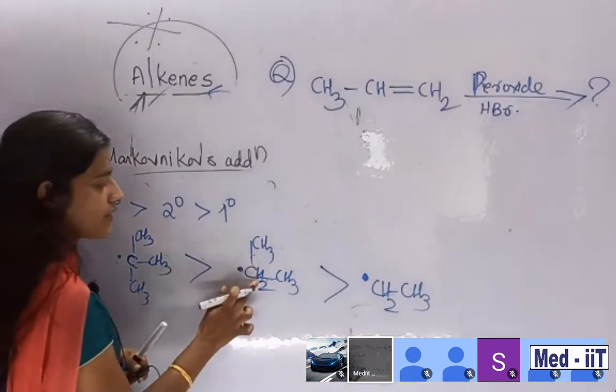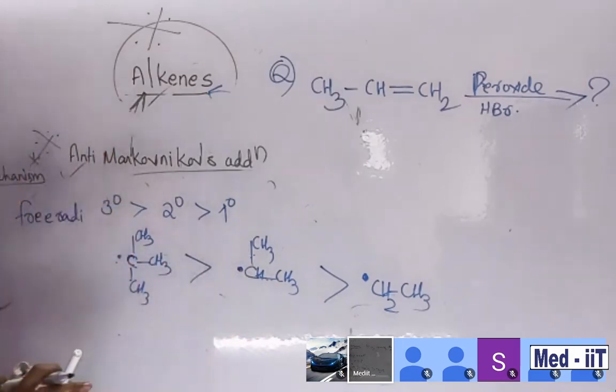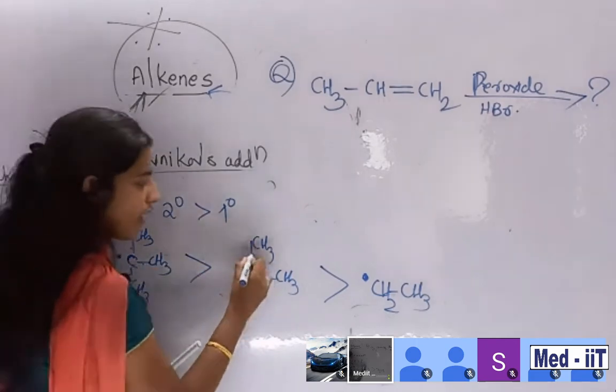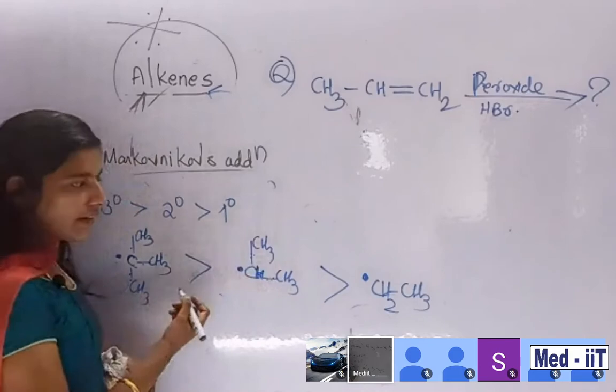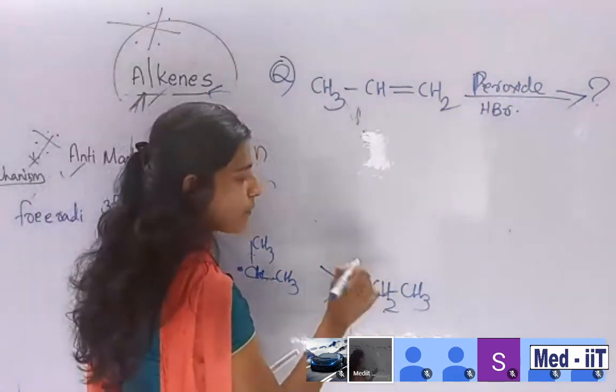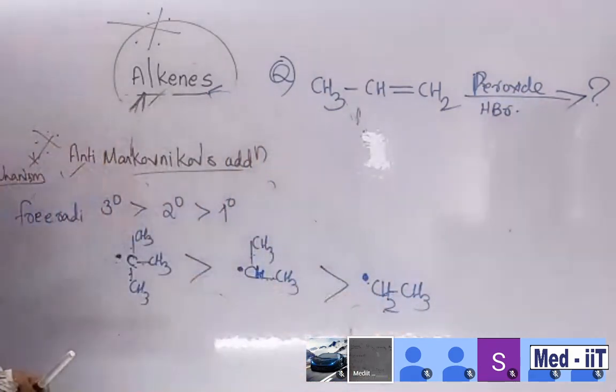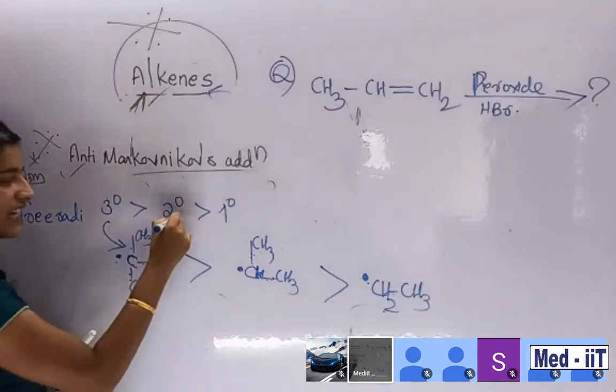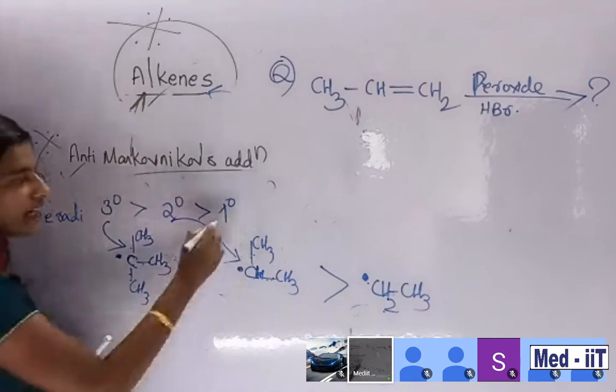CH only, one bond is broken. So here 1, 2, 3, one bond is broken, so radical is formed. Then 1, 2, hydrogen 3, then one bond is broken. So these are the representations. This is called a tertiary free radical, this one is secondary free radical, and this one is primary free radical.